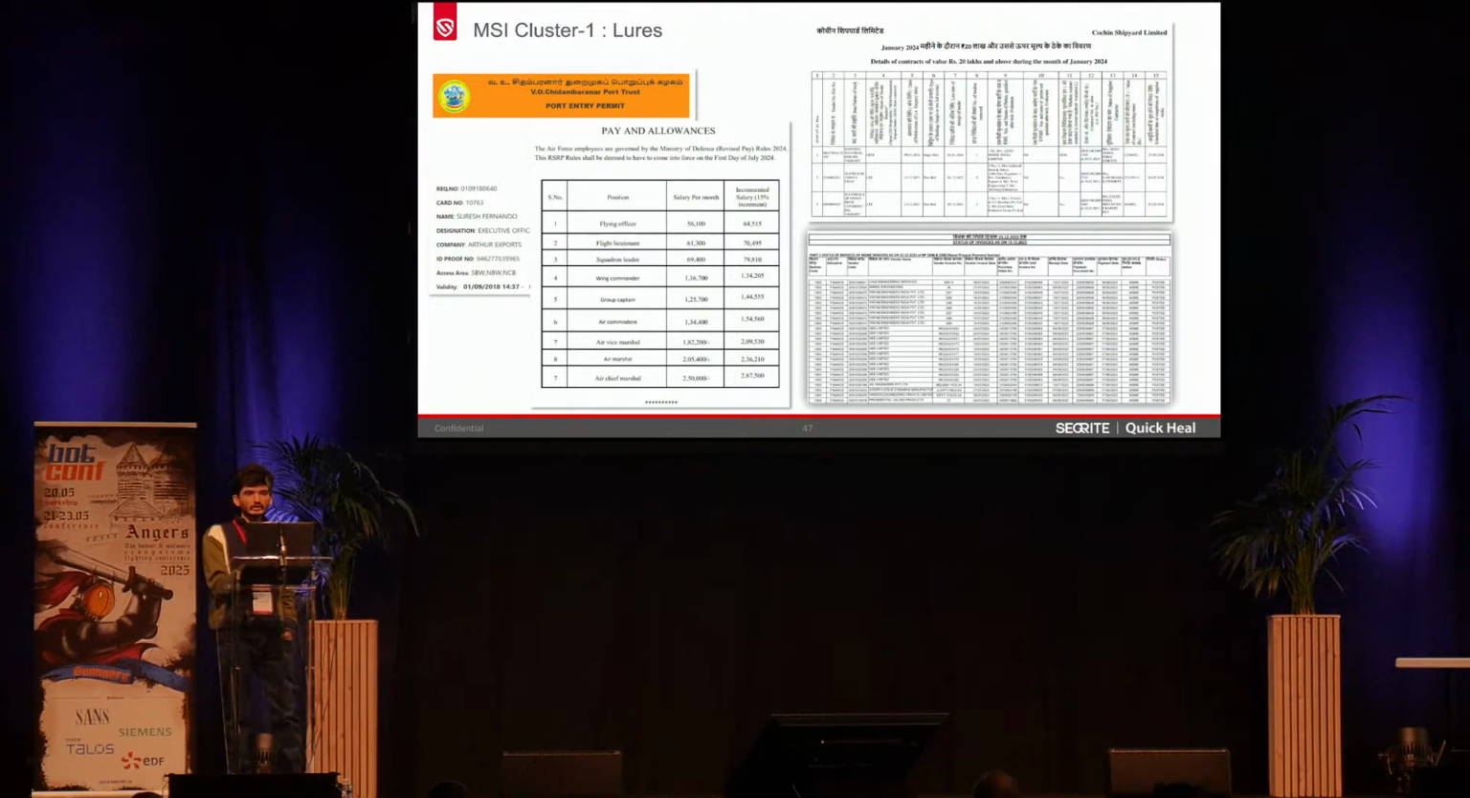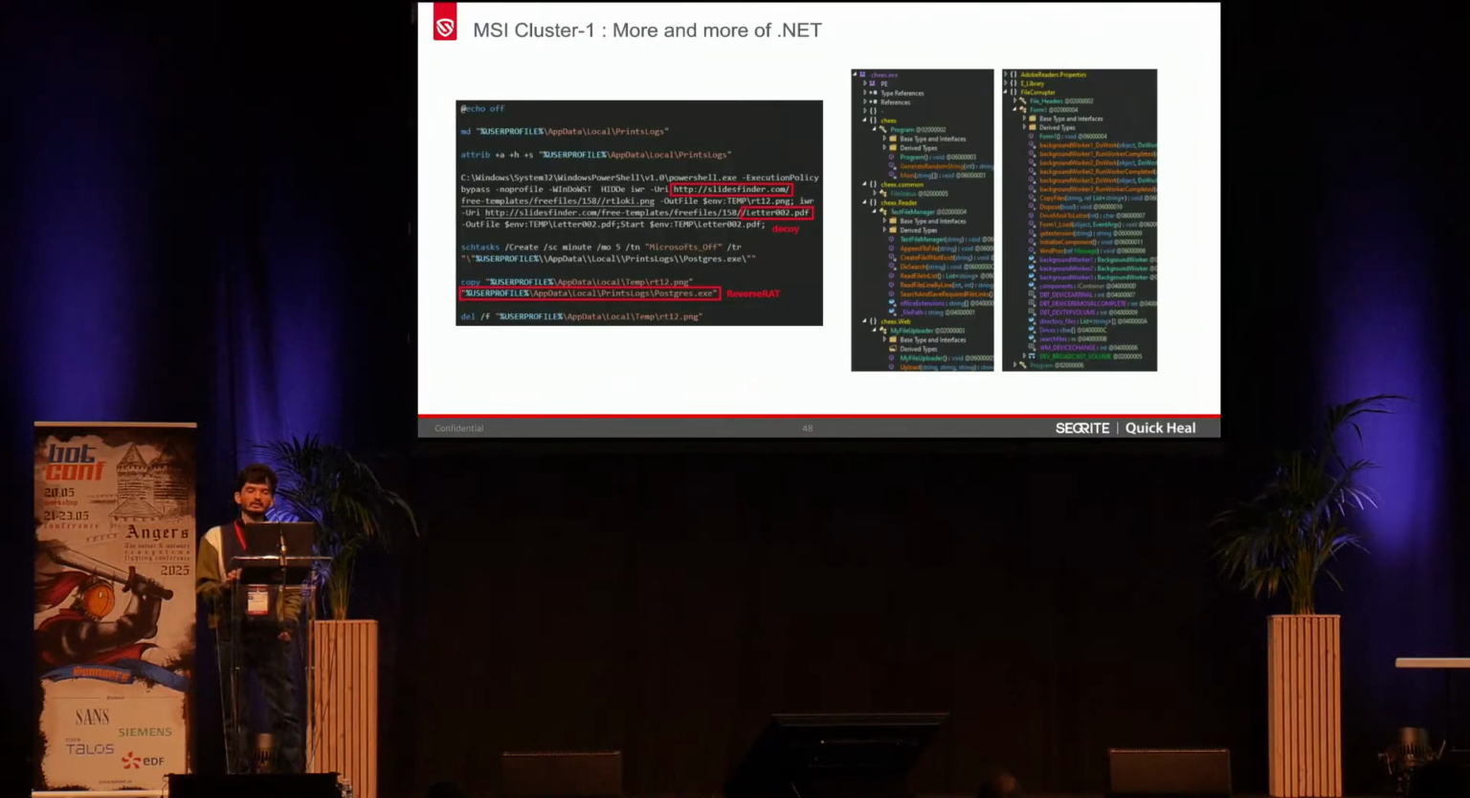And on the right-hand side, you can see various contracts related to the Cochin Shipyard Limited documents and various invoices related to that. And on the right side, we have observed these decoys were actually present on the open directory on these specific portals, and it was easily accessible to any one of us. And then we observed more and more .NET-based payloads.